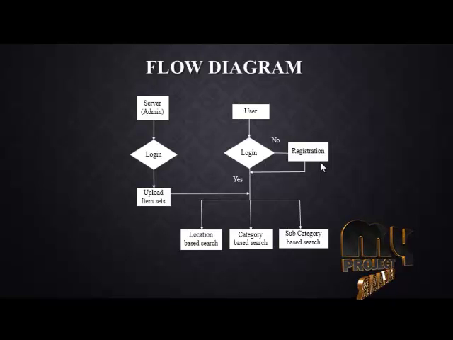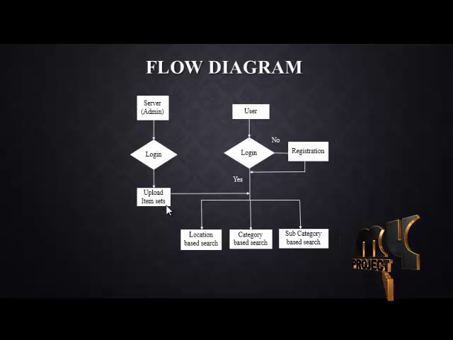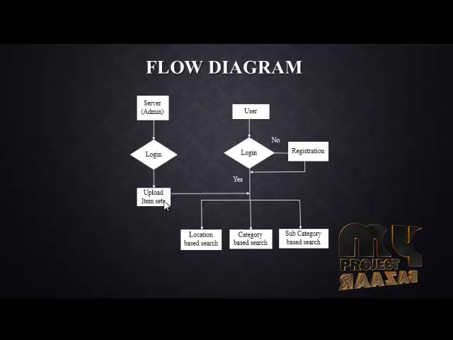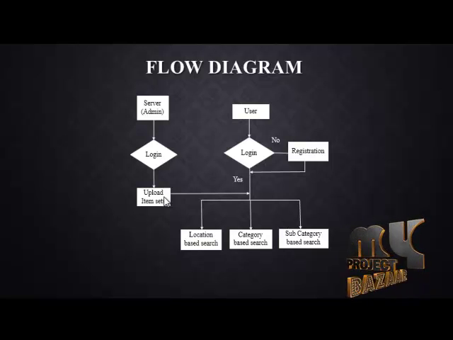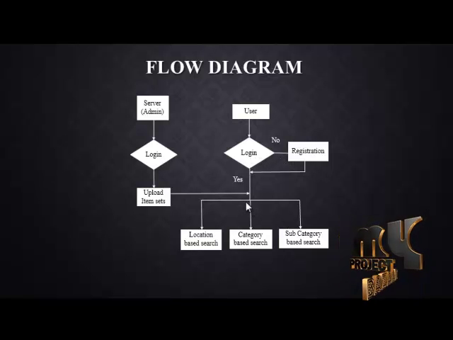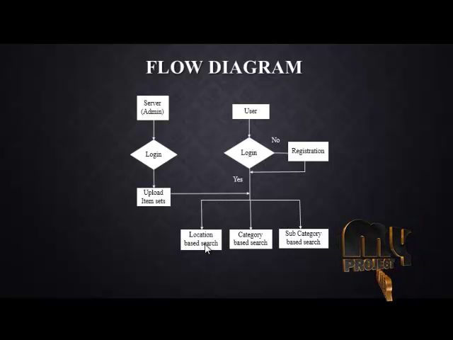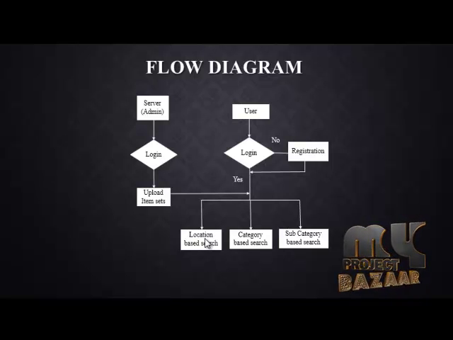Here is the flow of our paper. Here the server logs in to upload the item sets like category, location basis, city, subcategories, and uploads the image of their particular place. The user registers with the basic details and then logs in to see the mined dataset in 3 different patterns, namely location based view, for example based on a particular location like Madurai, Tirunelveli, Chennai, etc.